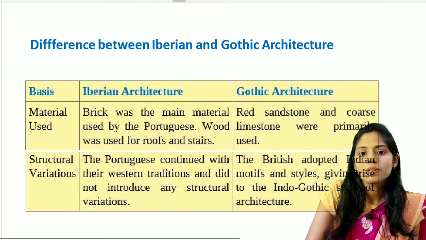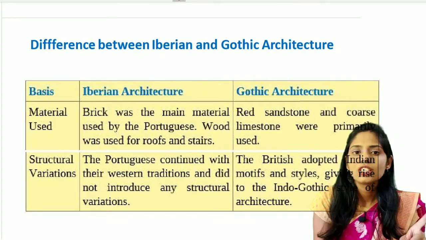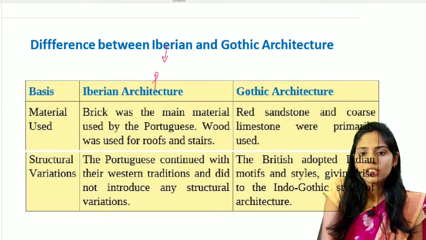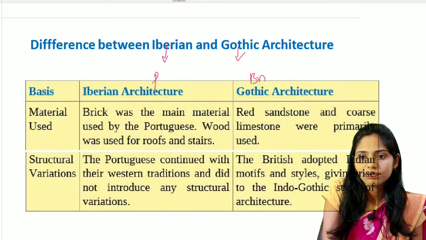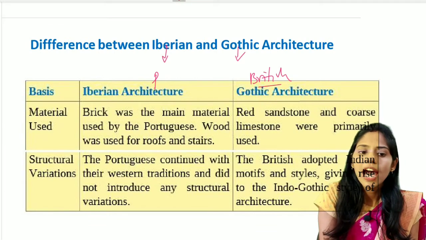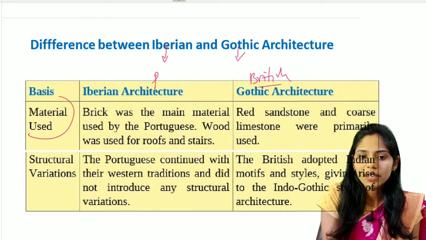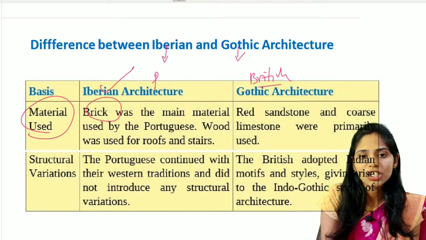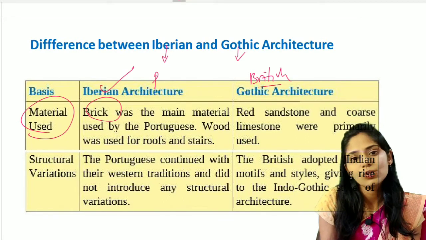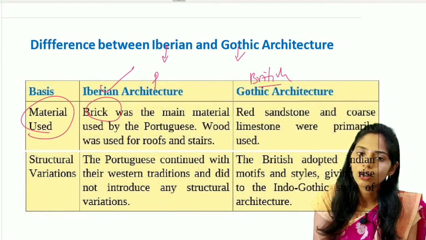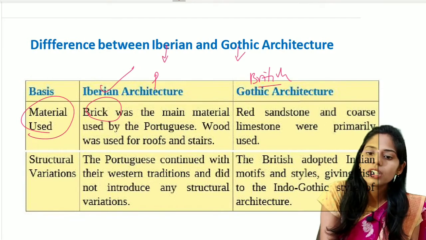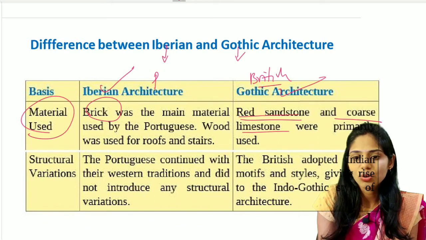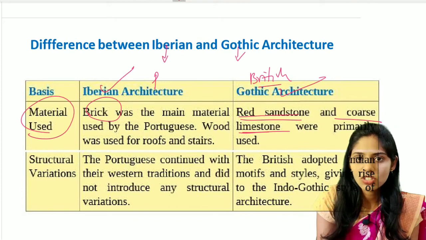And let us see the differences between the Iberian and the Gothic style. The first important difference is that the Iberian style was brought by the Portuguese, and the Gothic style was brought by the Britishers. Let us see the second difference, based on the material used. In Iberian architecture, bricks were the main material used by the Portuguese, and they also used wood mainly for covering the roofs and also the stairs. But in Gothic architecture, they mainly used red sandstone and also coarse limestone for the building of these constructions.